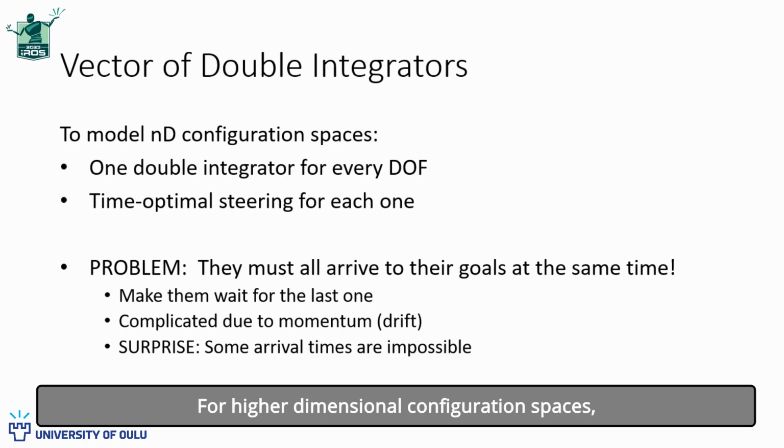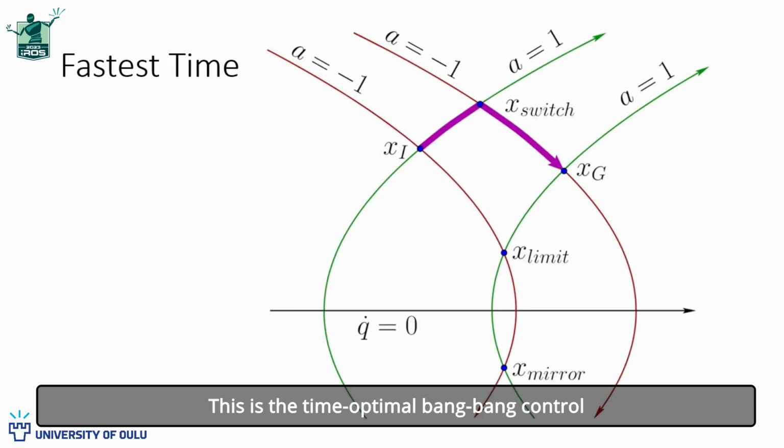For higher dimensional configuration spaces, we have one double integrator for every degree of freedom. We do time optimal steering for each configuration coordinate, but there is a hard problem. All double integrators must arrive in their goals at the same time. Due to momentum, they cannot wait without drifting. This is the time-optimal bang-bang control for a problem that maintains non-zero velocity. In other words, we don't touch the q dot equals 0 line.